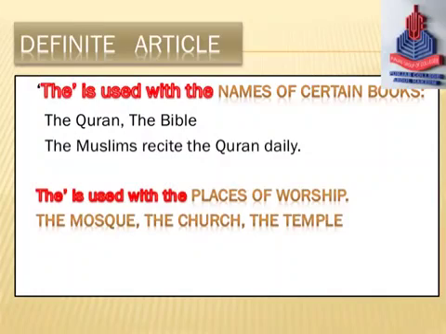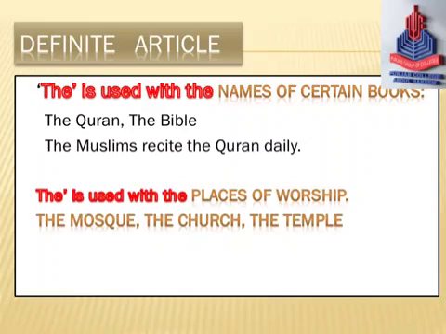Step forward with definite article. Definite article "the" is used with the names of religious books, holy books: the Holy Quran, the Holy Bible. The Muslims recite the Holy Quran daily.